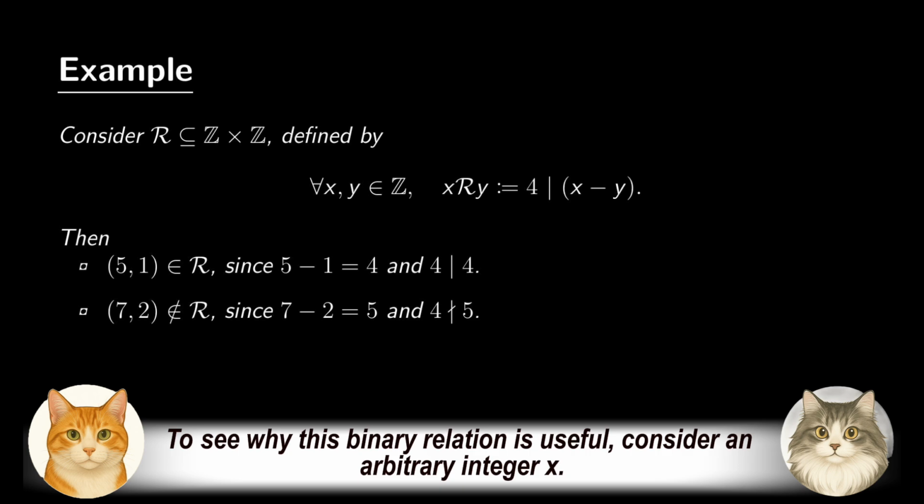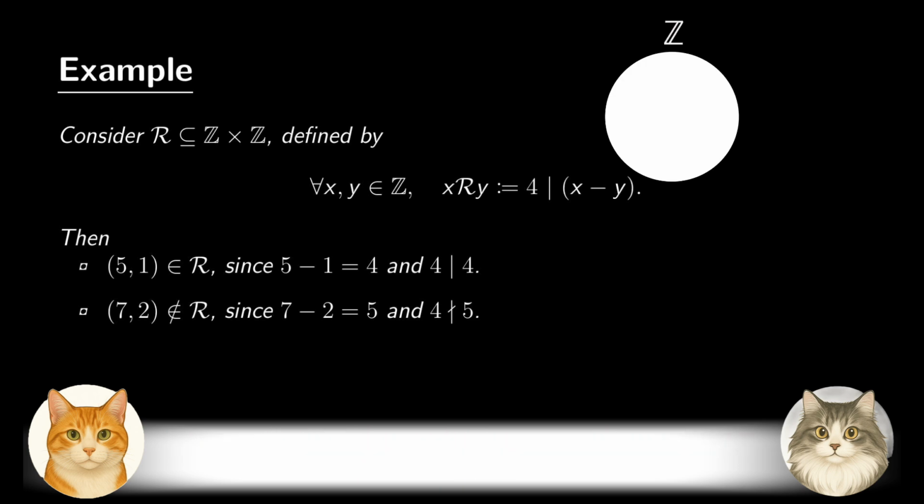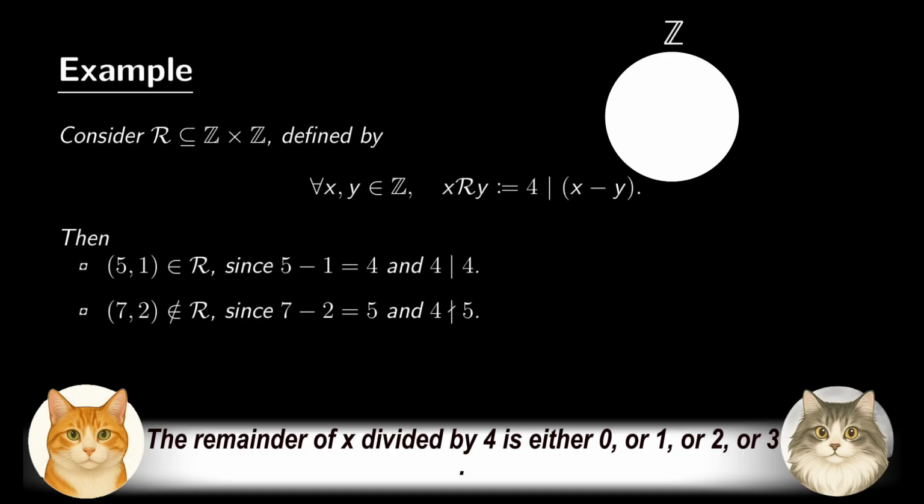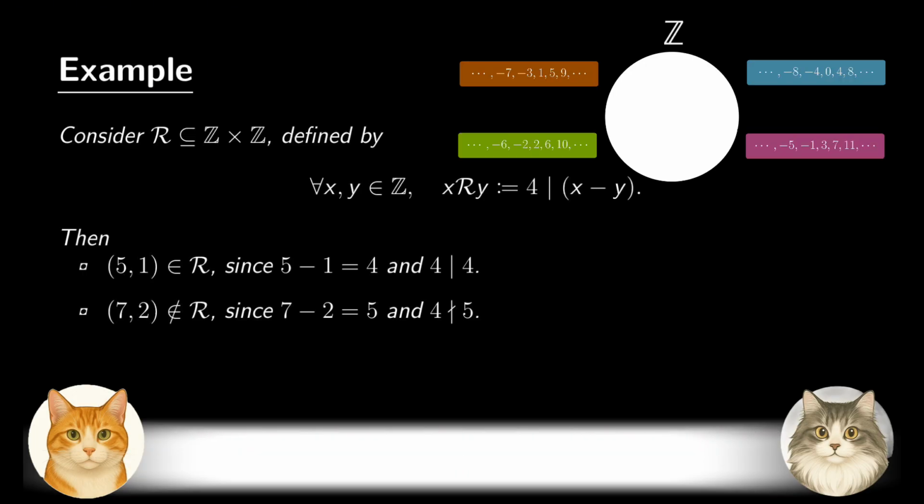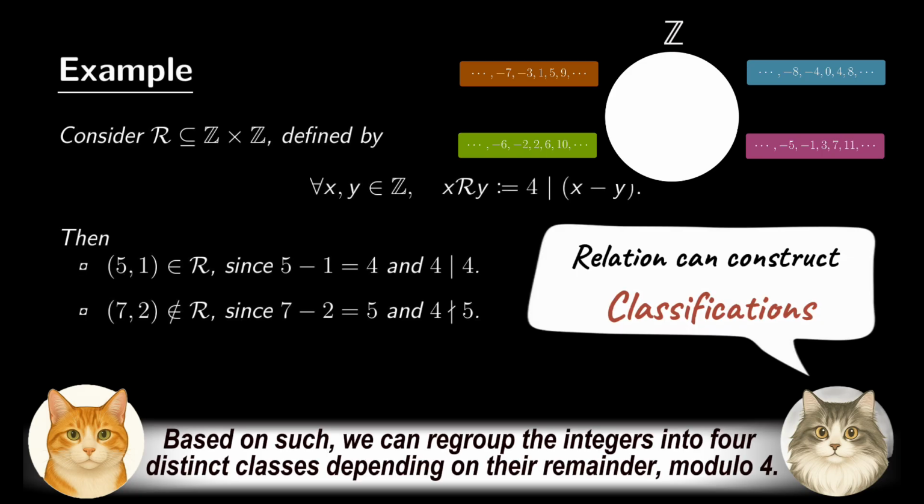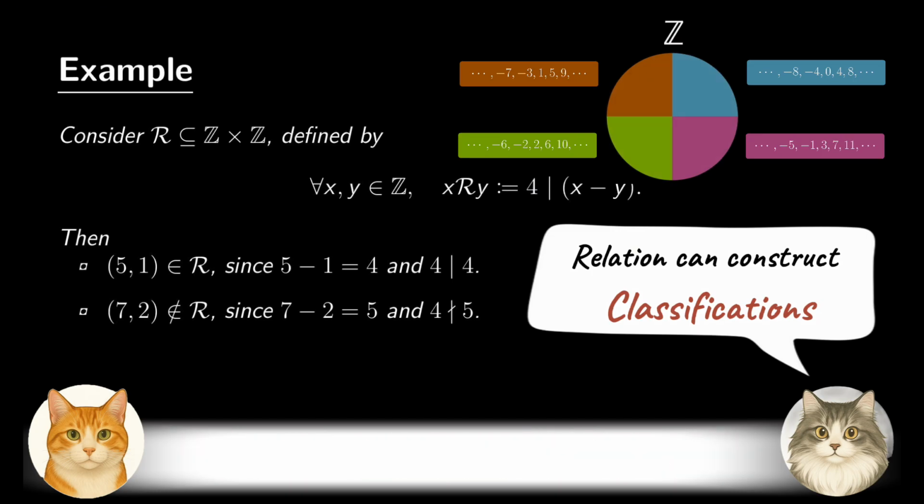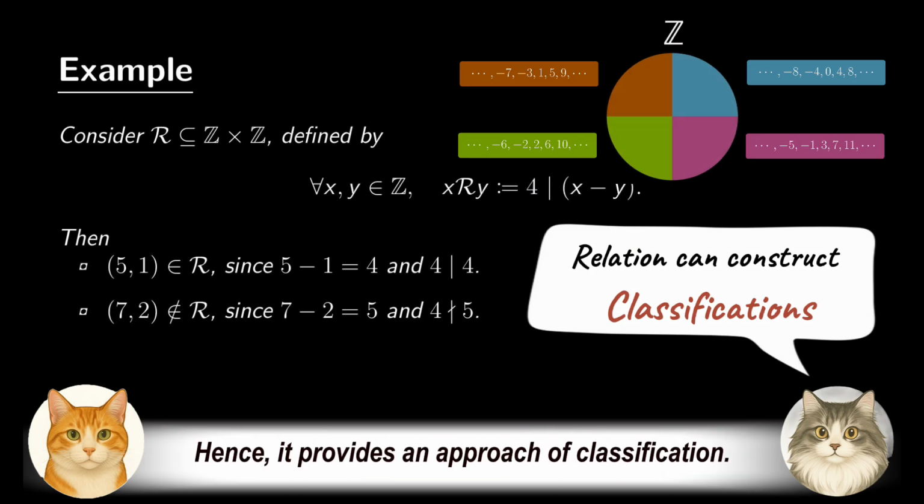To see why this binary relation is useful, consider an arbitrary integer x. The remainder of x divided by 4 is either 0, 1, 2, or 3. Based on such, we can regroup the integers into 4 distinct classes depending on their remainder modulo 4. Hence, it provides an approach of classification.